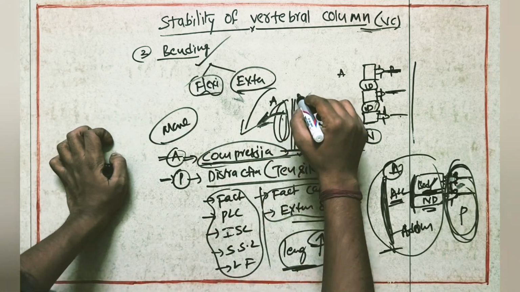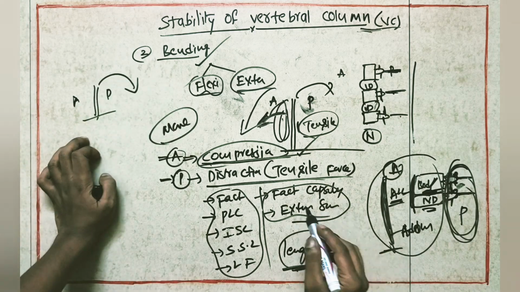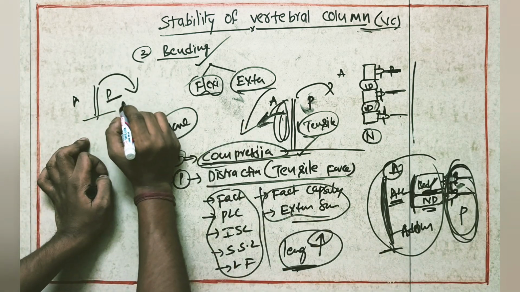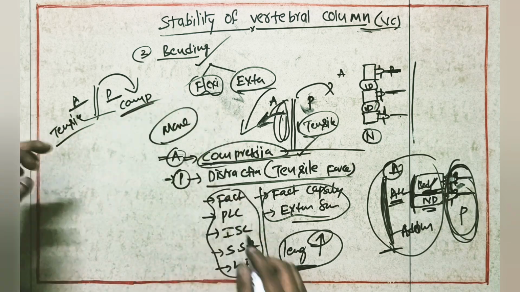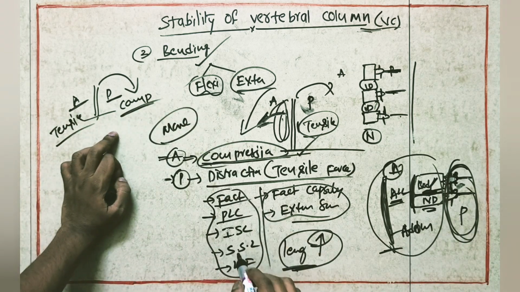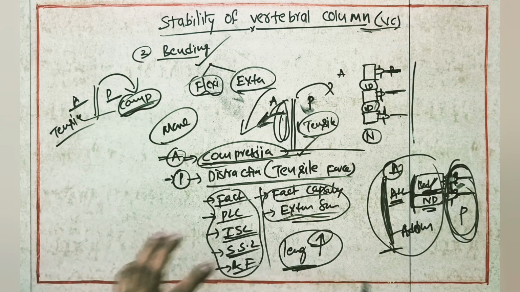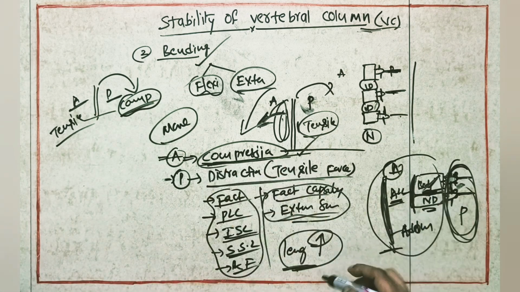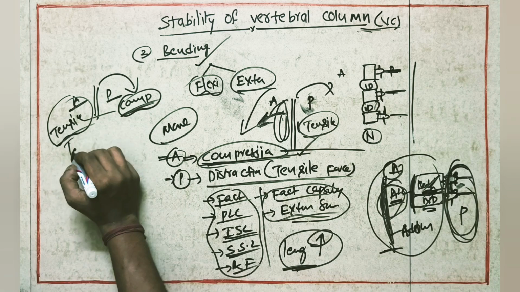It is the same in reverse for extension. If the patient is doing extension, the posterior structures will go for compressive force and the anterior structures will go for tensile force. Compressive force will happen at the posterior structures: facet joints, posterior longitudinal ligament, interspinous ligament, supraspinous ligament, ligamentum flavum, facet capsule, extensor muscle. Anteriorly, the body of the vertebra, vertebral end plate, intervertebral disc, and anterior longitudinal ligament will go for tensile force.